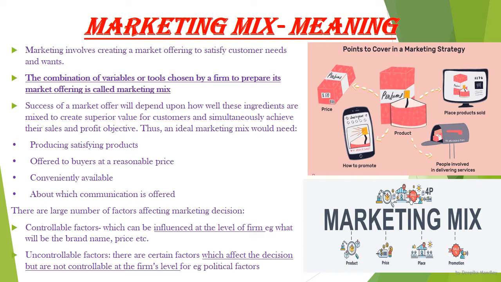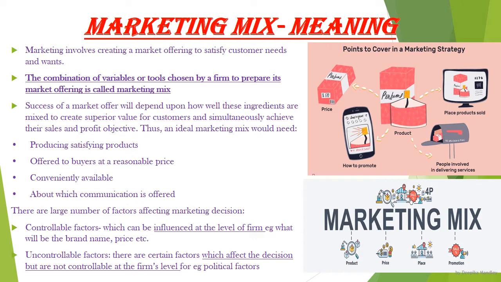Then offered to buyers at a reasonable price, that means at what price you will be offering your products to your customer, that is the price. Then conveniently available, that is the channels of distribution that you would be opting for the distribution of your goods, that is the third P, place, and about which communication is offered, that means giving knowledge or information about your products to the consumers, that is through promotion.